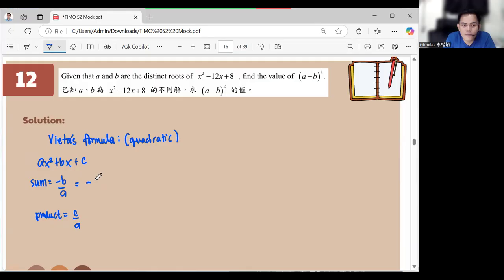This one here is negative of negative 12 over 1. So the answer is simply 12. While our product is c over a, and it is 8 over 1, which is simply 8. Now, the sum refers to the sum of roots. So the roots that we have are a and b. So a plus b is equal to 12. Sum of roots.